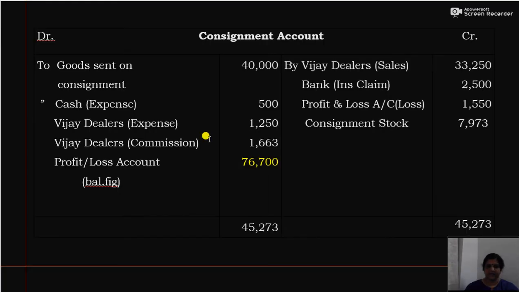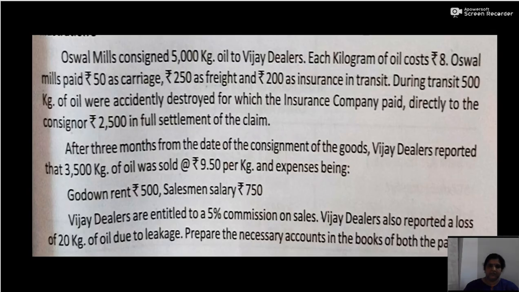So in consignment account, here the goods sent on consignment, that is Oswald Mills is the consignor and Vijay dealers is the consignee. Then the consignor consigned 5000 kg of oil and the cost is rupees 8. So here no invoice price is given, so we have to do it on cost price basis, or we have to use cost price method. So 5000 kg consigned, then cost is 8.